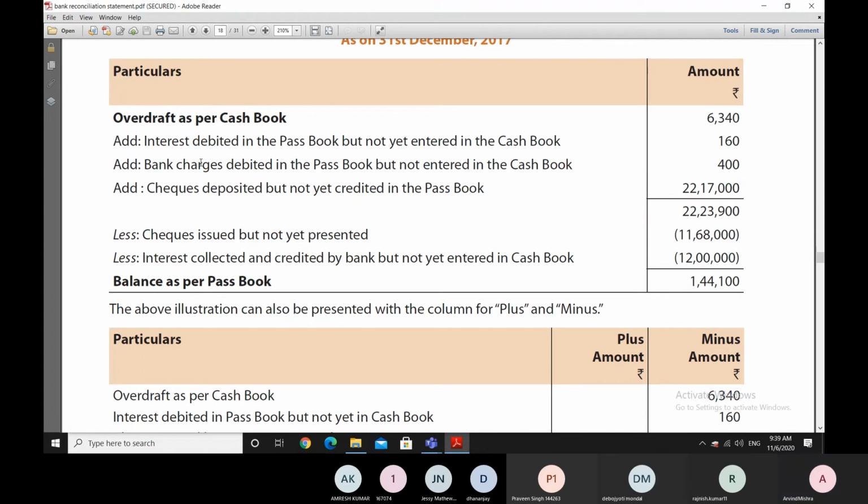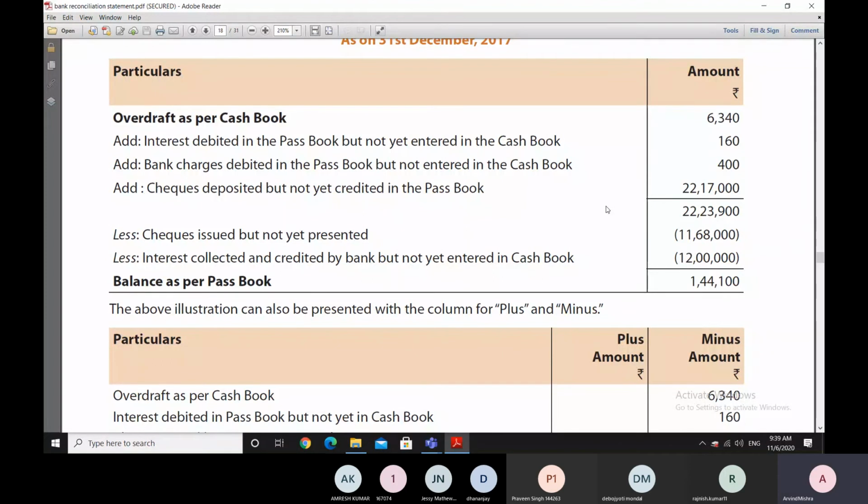Now, there are some checks which were deposited but not yet credited in the passbook. So if these checks were deposited, they have already been entered in the cash book. That means that we have already taken credit of the deposit of these checks in our cash book, if we were to talk in accountancy terms, and therefore our balance in the cash book is more as compared to our balance in the passbook due to this reason.